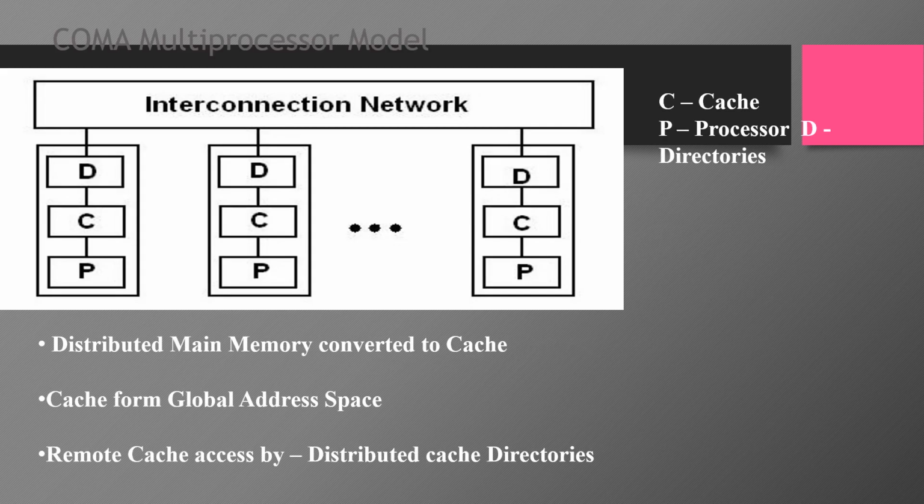All the caches form a global address space. The remote cache access will be assisted by the distributed cache directories, that is the capital D, as shown in this illustration. Depending upon the interconnection network used, sometimes hierarchical directories can be used to help locate the local copies of cache blocks. Initial data placement is not critical because data will eventually migrate to where it will be used.